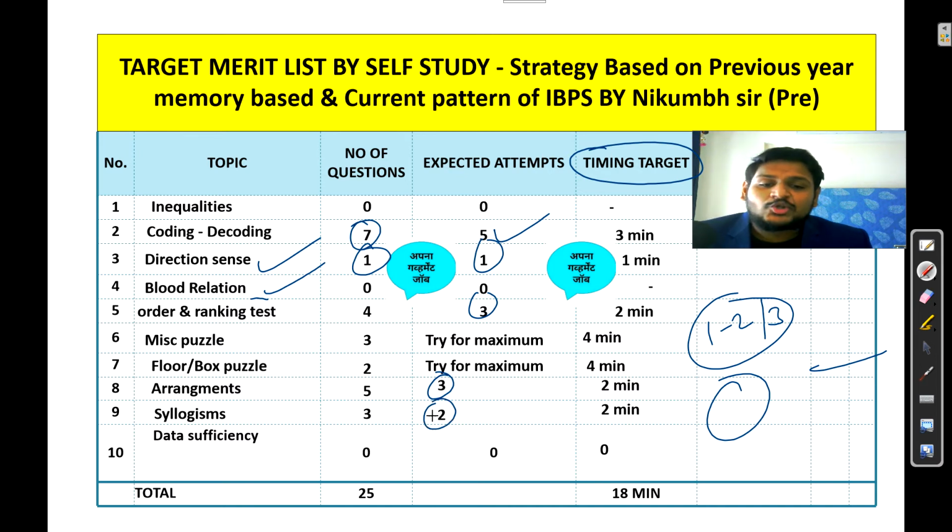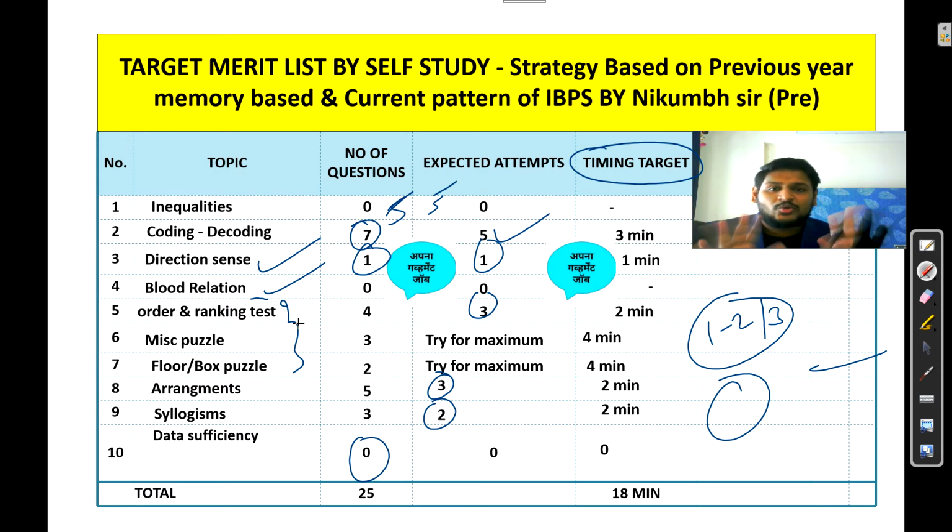Syllogism, out of 3, you can attempt 2 questions, because one question they may frame confusingly. Now inequality and data sufficiency: if they ask 5 questions, then your expected answer count should be 5. Easily you can get that, no need to worry about that. Same for data sufficiency, again easy to attempt. Okay, just now you will face a challenge in puzzles.